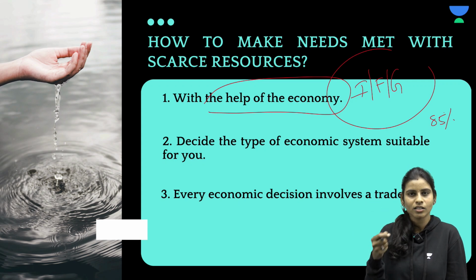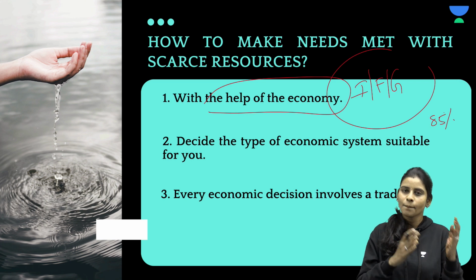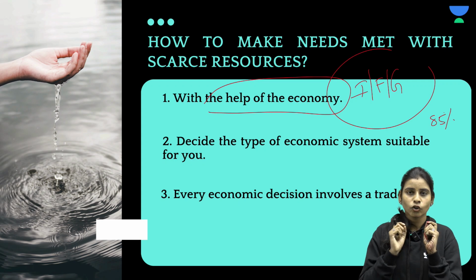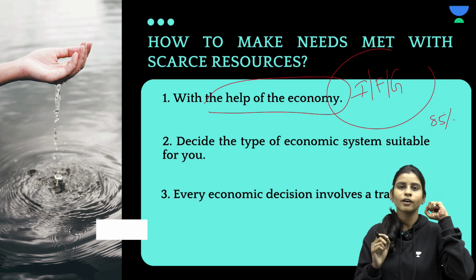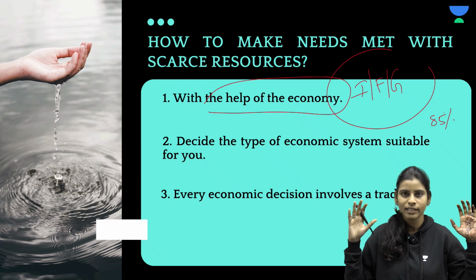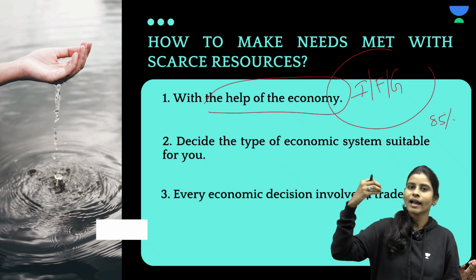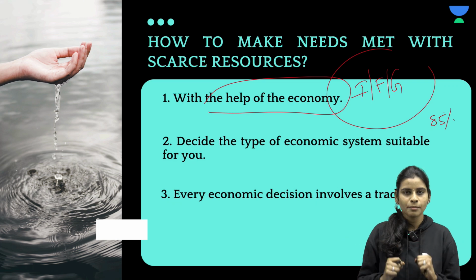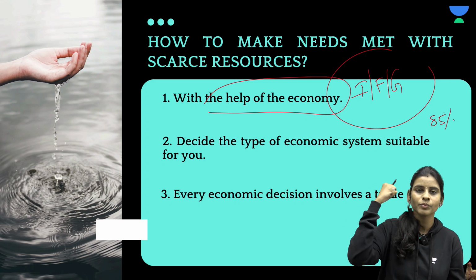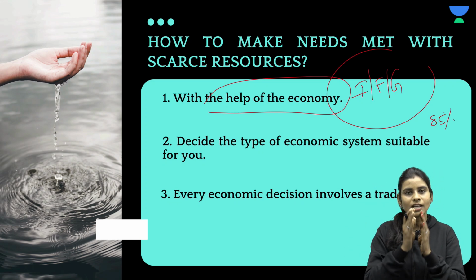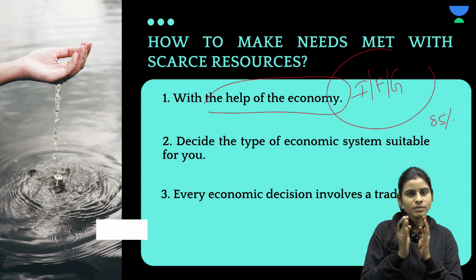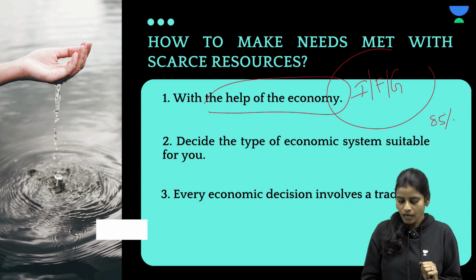Okay, so in the previous class we discussed, right, the advantages of mixed economy, market economy and command economy. There I told you that in the mixed economy model, the government is going to take care of the control of the market in such a way that it is able to provide the people with all the basic needs, and it will also allow some of the roles to be played by the private sector. And whenever the market is facing any problems, the government is going to come and take steps and control the market. So that is why India chose to adopt socialism. India chose to adopt the mixed economic model. Okay.